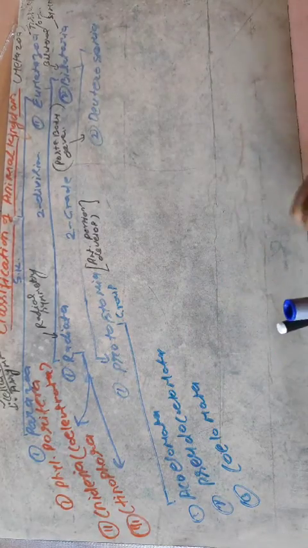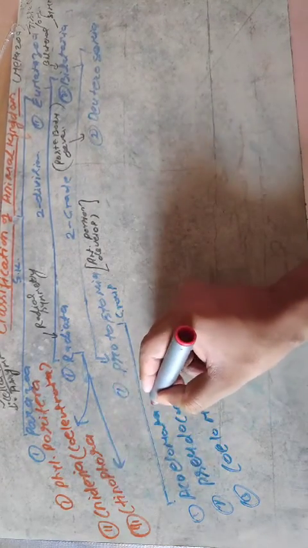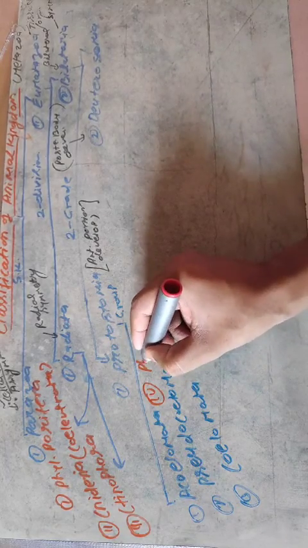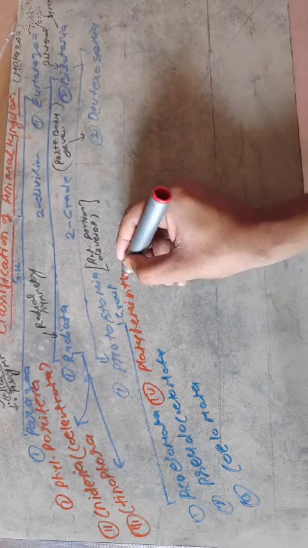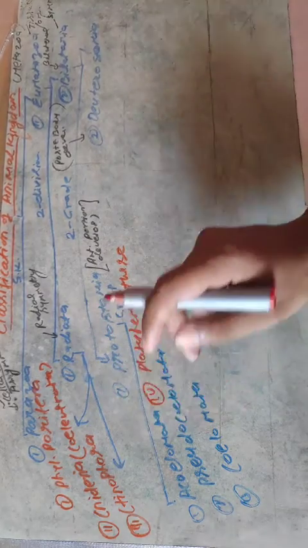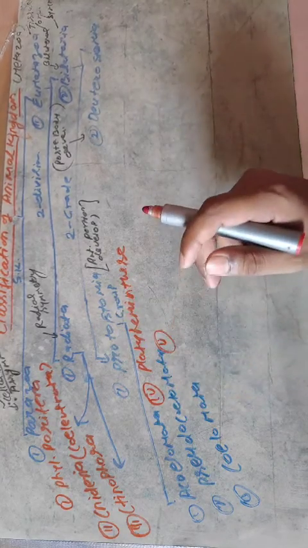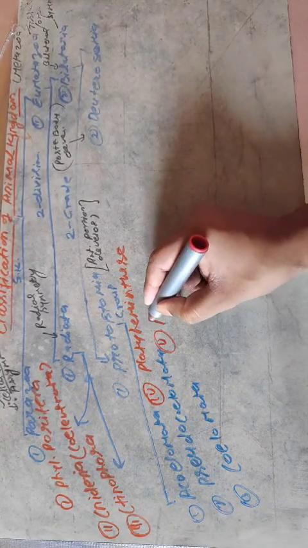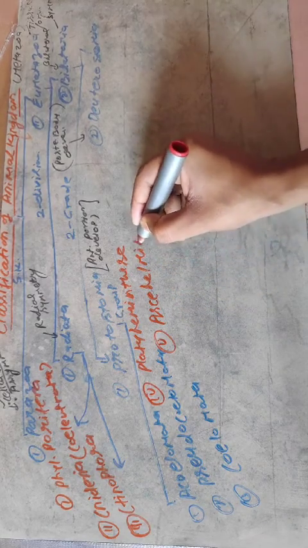Now back to the Coelomata. Phylum number 4, that is phylum Platyhelminthes, will be placed in Acoelomata. Phylum number 5, the only phylum in Pseudocoelomata, is Aschelminthes.